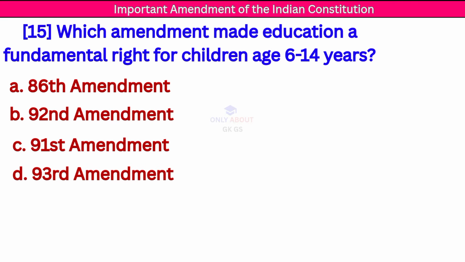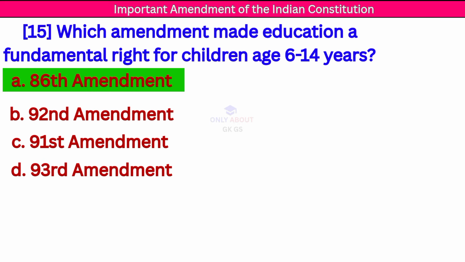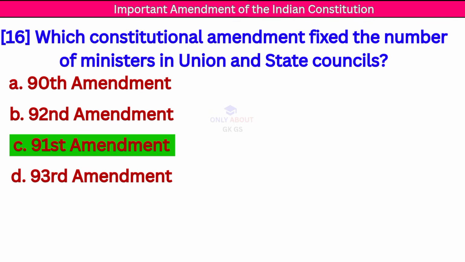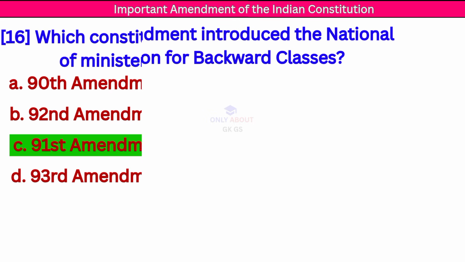Next question: which amendment made education a fundamental right for children aged 6 to 14 years? Correct answer: 86th Constitutional Amendment. Next question: which constitutional amendment fixed the number of ministers in union and state councils? Correct answer: 91st Constitutional Amendment.